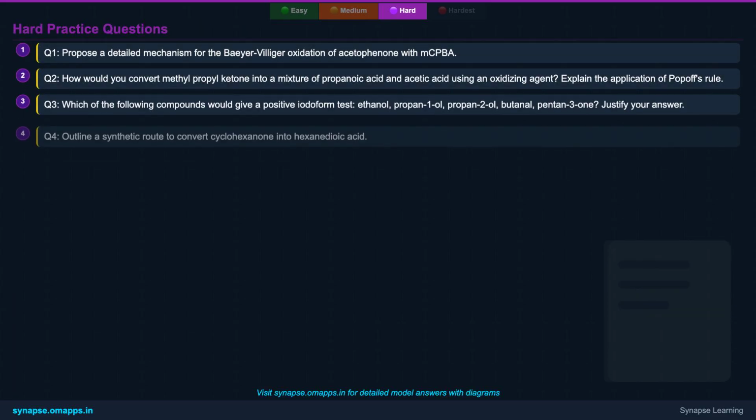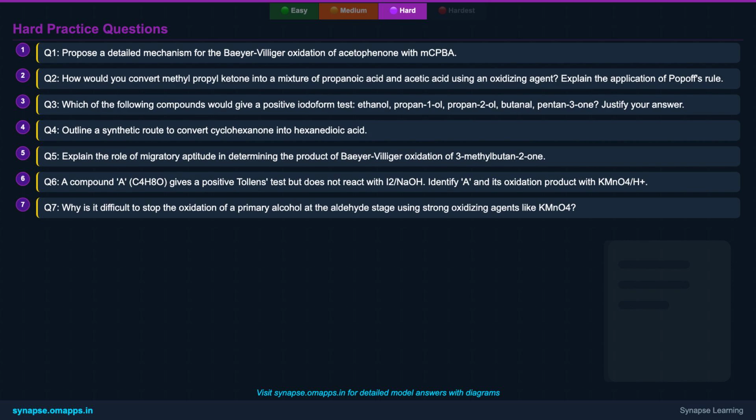Alright, it's time to tackle some hard-level questions. These 7 problems will challenge your mechanistic understanding, your ability to predict products with complex reagents, and your knowledge of selective transformations. Take your time, apply the concepts we've discussed, and try to visualize the electron flow. These are the types of questions that really test your preparation for JEE Advanced.